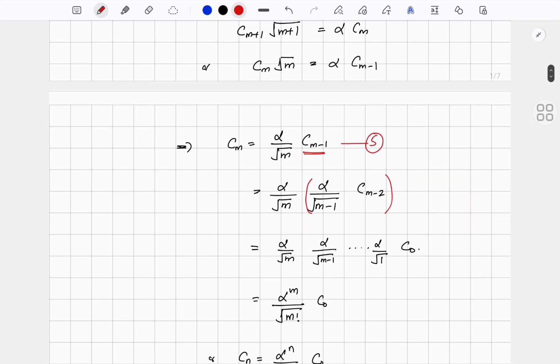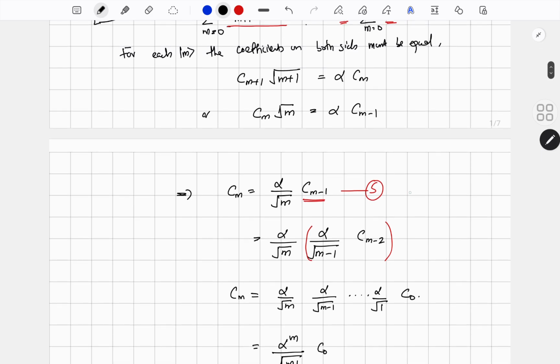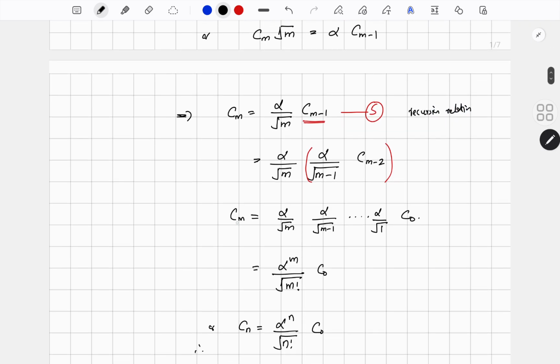Similarly, if you repeat this procedure, I will get the expression for cm as a series: alpha by root m, alpha by root(m-1), up to alpha by root 1, times c0. The expression in equation number 5 is basically called the recursion relation, and from it I get the connection between the coefficient cm and the coefficient c0.